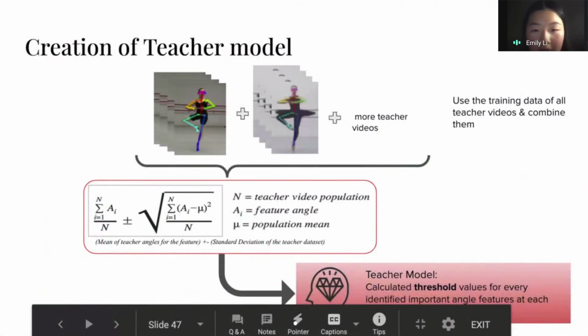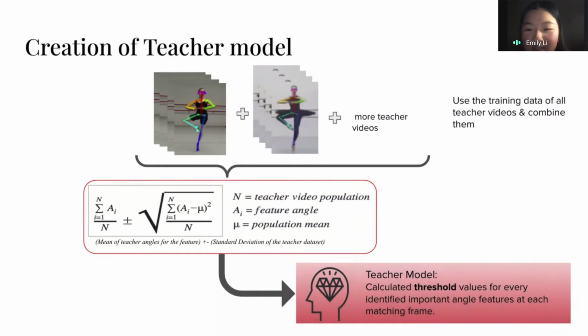And the next step we have is to create the actual teacher model. So what we do is combine all of the training data for all of the teacher videos. We run it through all of our previous processes, and then we finally compute a teacher model that is essentially a threshold of accepted values for each type of feature. And we do this using this complicated math model that we developed, although it really is just the mean of the teacher angles plus or minus the standard deviation of the teacher data set. We do this for every single feature, so for every single feature, we have a threshold for the correct values.